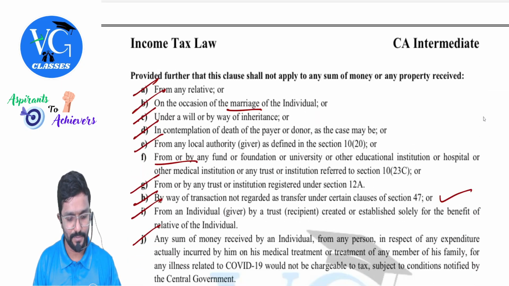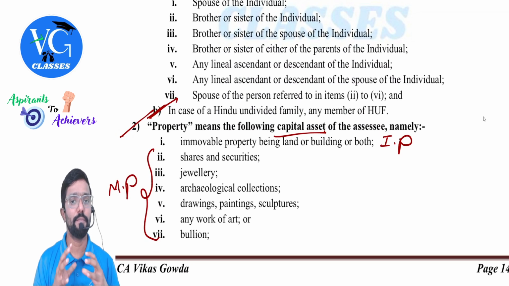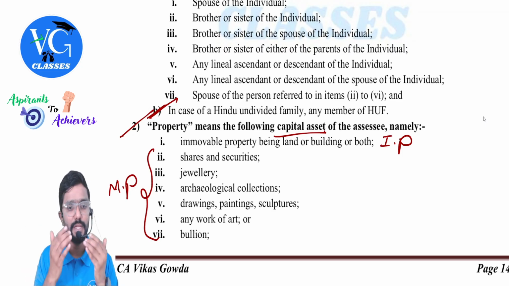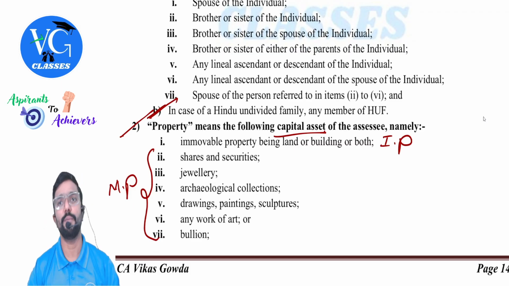Sir, what is property for this purpose? I've covered it here. Property means the following capital asset of the assessee, namely, first one, immovable property being land or building or both. Next, shares or securities, jewelry, archaeological collection, drawings and paintings or sculptures, any work of art or bullion. So these are considered to be movable property.